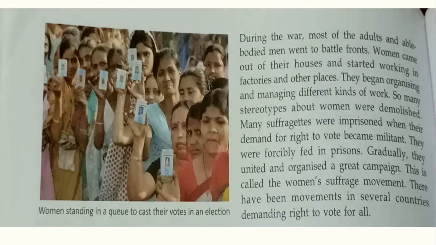Many suffragettes were imprisoned and they went on hunger strikes. They fought for their right and they had to be fed by force. American women got the right to vote in 1920, while in the UK they got the right in 1928. This suffragette movement was started during and after the First World War.